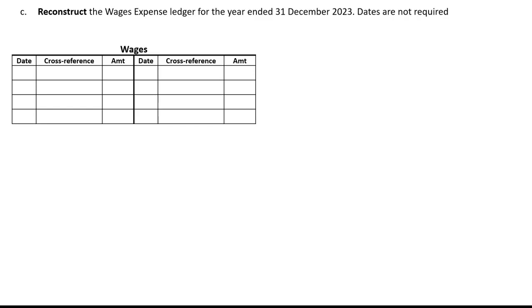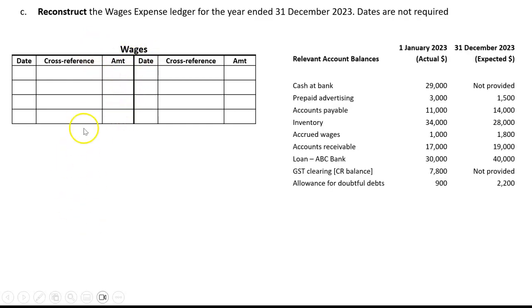And it actually doesn't require you to learn anything new. All you're going to do is your normal debits and credits to wages, just like we did, but for the future. So we don't need a little cue card of everything that could make every account go up and down. There's not enough cue cards in the world for that. What we want to do is focus on wages. What would make wages go up? First of all, it's an expense, so it's going to go up on the debit side, and go down on the credit side.